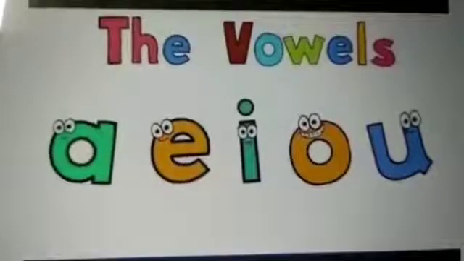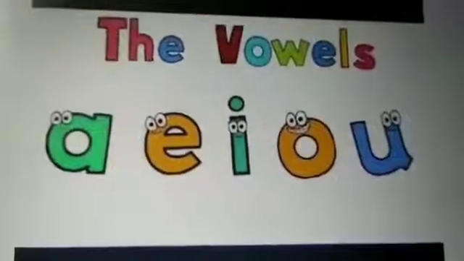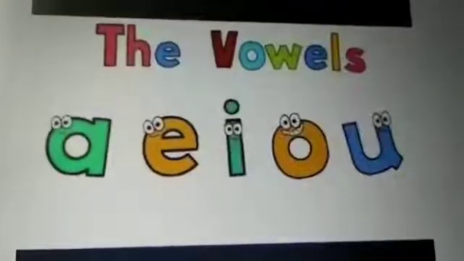Students, today we are going to learn AI sound words. AI. What is the sound of A? The sound of A is A. And the sound of I is E. So students, when two vowels come together, the sound is A. The sound of two vowels is A. When A and I come together, they make the sound A.